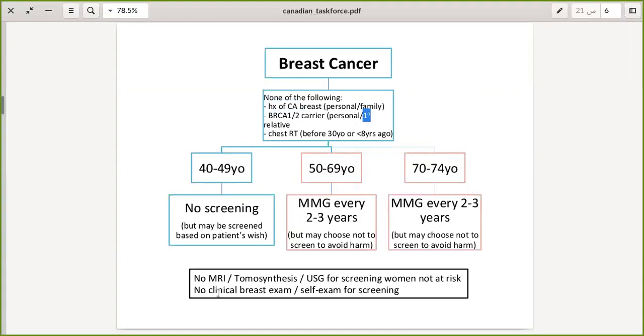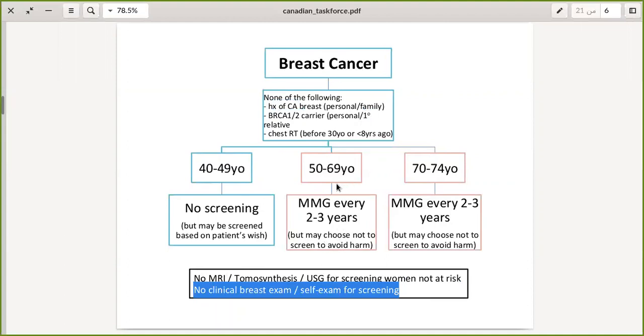So what about other modalities of screening tools? MRI, no tomosynthesis, no ultrasonography, and no clinical breast exam or self-exam for screening. This is also high yield, no clinical breast self-exam for screening. Very simply laid out.